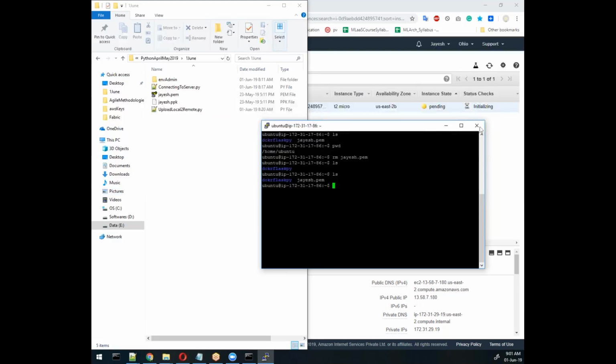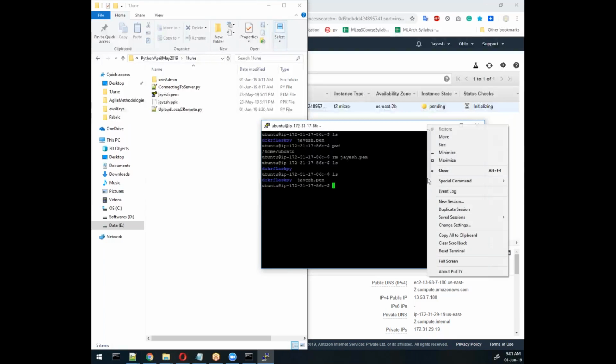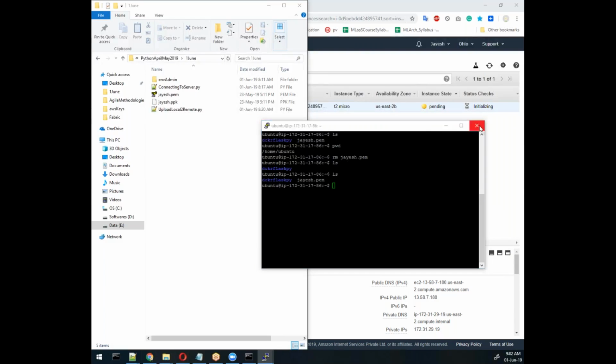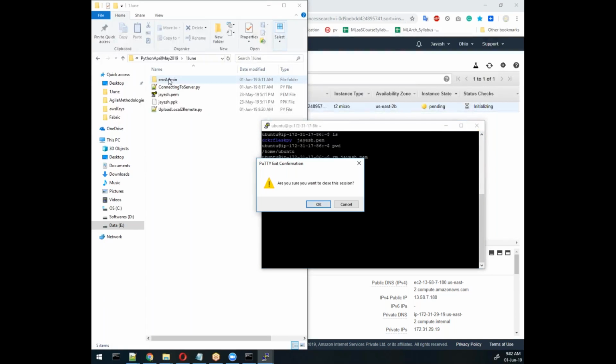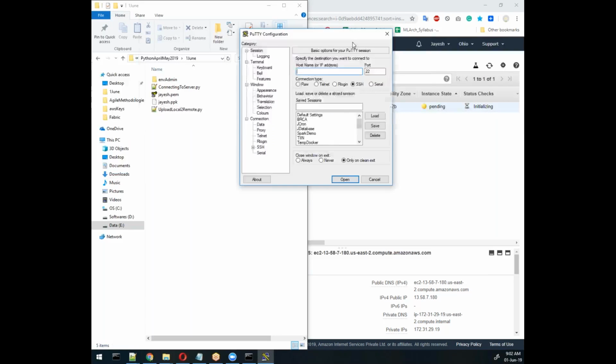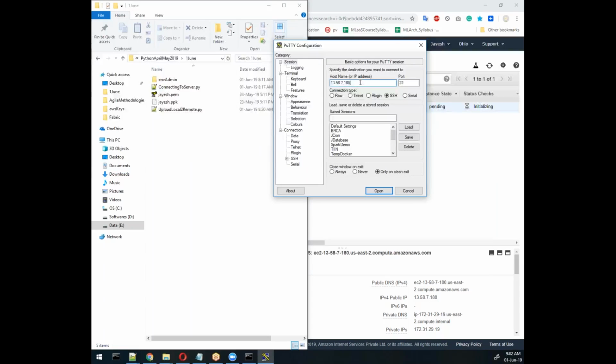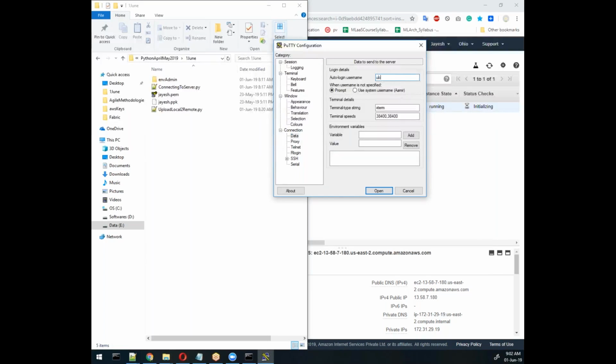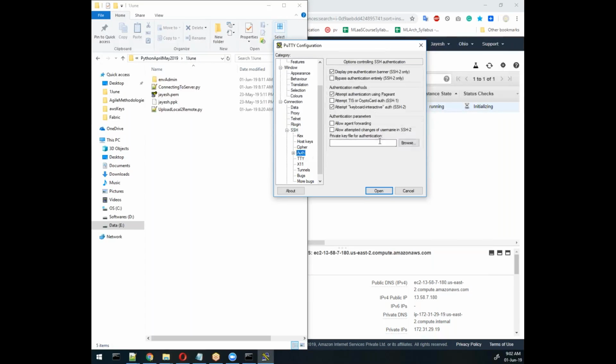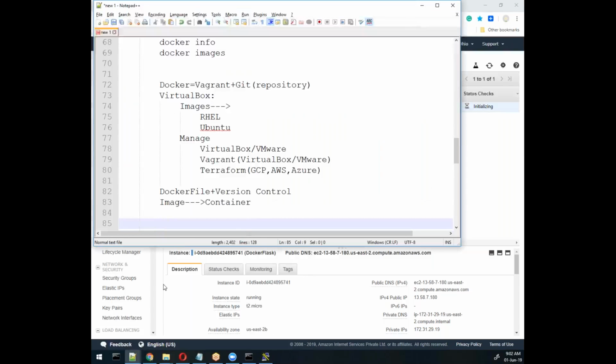Let me reopen a new session here. I'll close it, and here I'll open. This is the IP address I need to connect to, and the username by default is Ubuntu, because I selected the Ubuntu image. Before that, I'll save this public IP address.